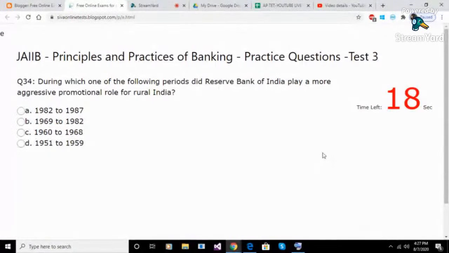Question 34. During which one of the following periods did Reserve Bank of India play a more aggressive promotional role for rural India? Option A. 1982 to 1987. Option B. 1969 to 1982. Option C. 1960 to 1968. Option D. 1951 to 1959. Answer B. 1969 to 1982.